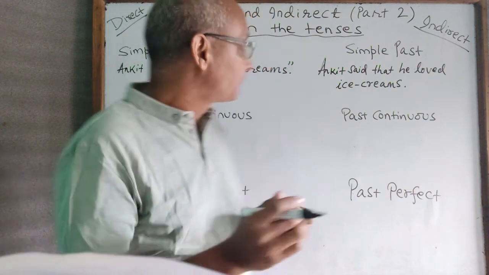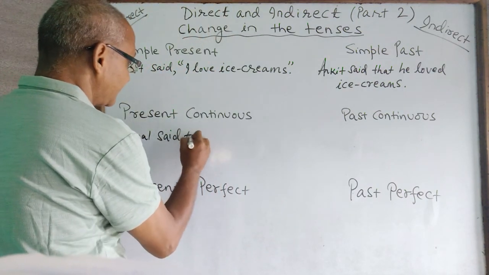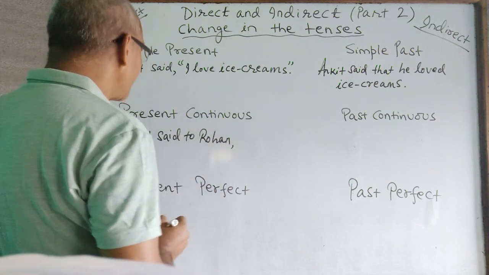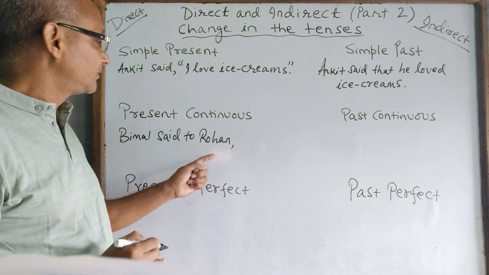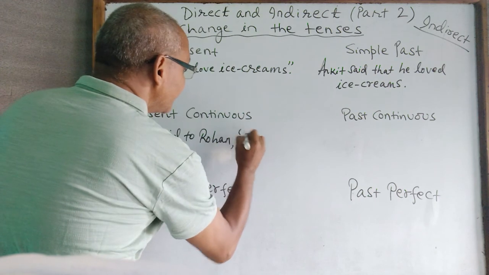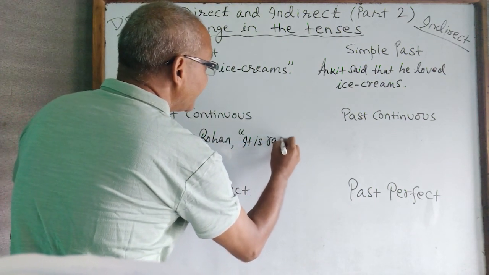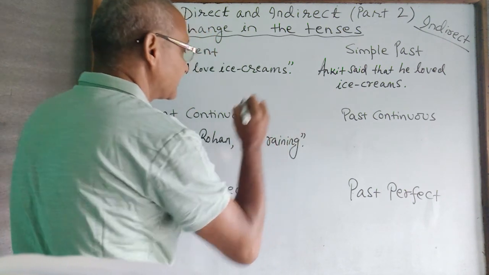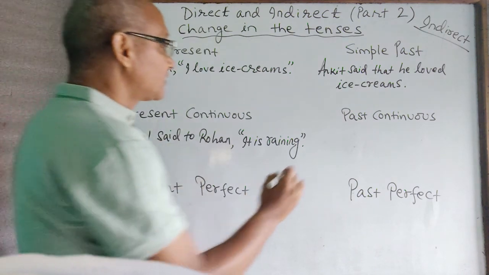Let's say Bimal said to Rohan, what might Bimal have said to Rohan? Bimal said to Rohan, inverted comma starts, "It is raining." This is the ing formation in the present continuous tense. It is raining. Now we can change this to